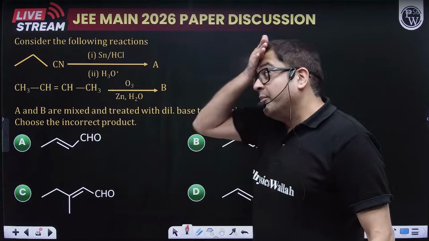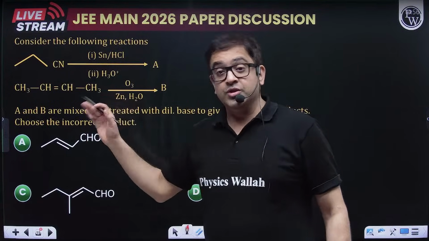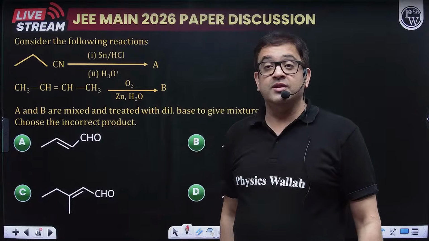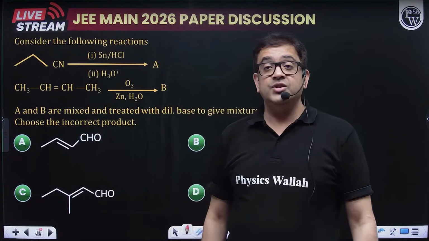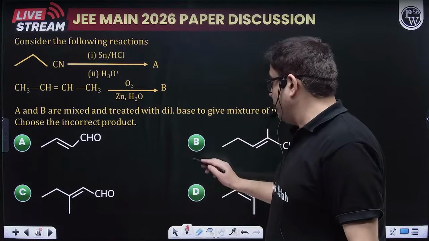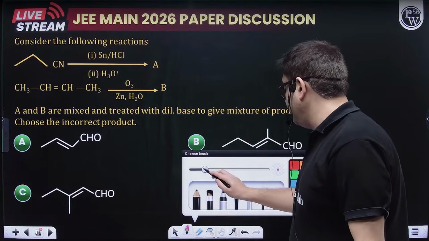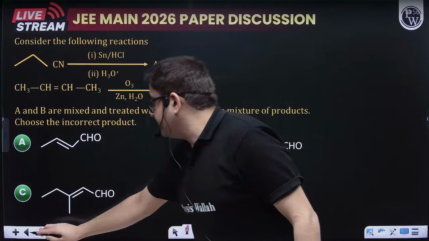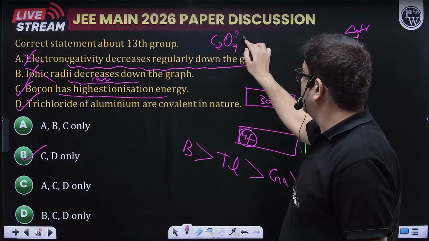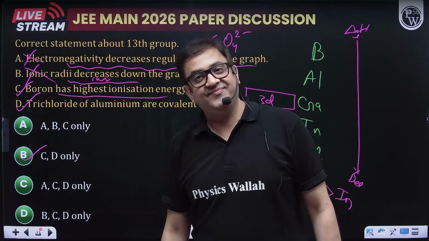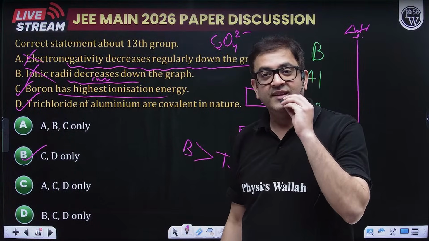Okay, now moving forward to the next question. Now this is also a time consuming question. Sir, what is the charge on the oxalate ion in the complex? Beta, oxalate is C2O4 2 minus. I will just write it again for you. Oxalate is C2O4 2 minus. This is the oxalate ion. Shall I move forward?